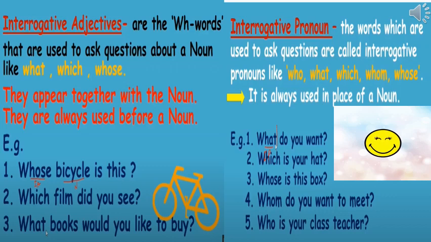Now, interrogative pronouns. The words which are used to ask questions are called interrogative pronouns. So now, an interrogative pronoun is still a simple question. It's not asking anything about a noun. It is just a simple question. It is always used in place of a noun. So the major difference between interrogative adjectives and interrogative pronouns is this: interrogative adjectives are placed near to the nouns and interrogative pronouns are used instead of a noun.